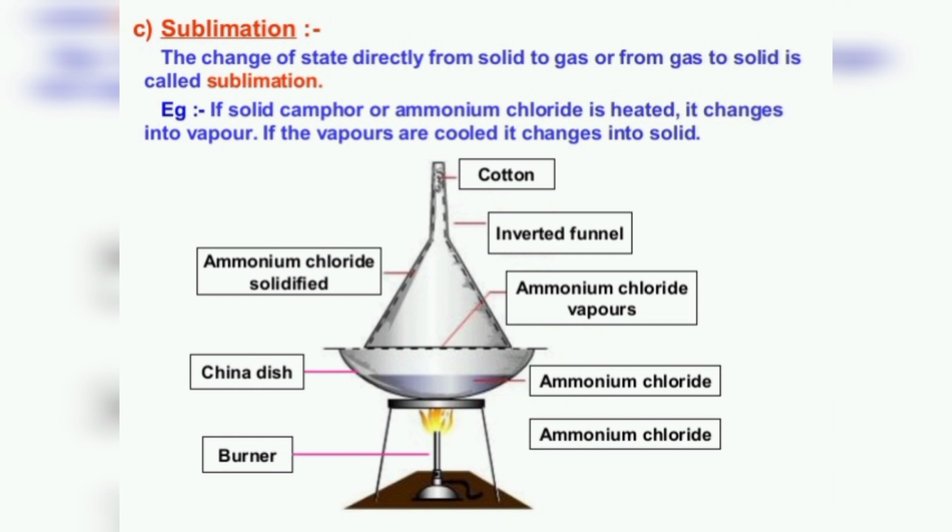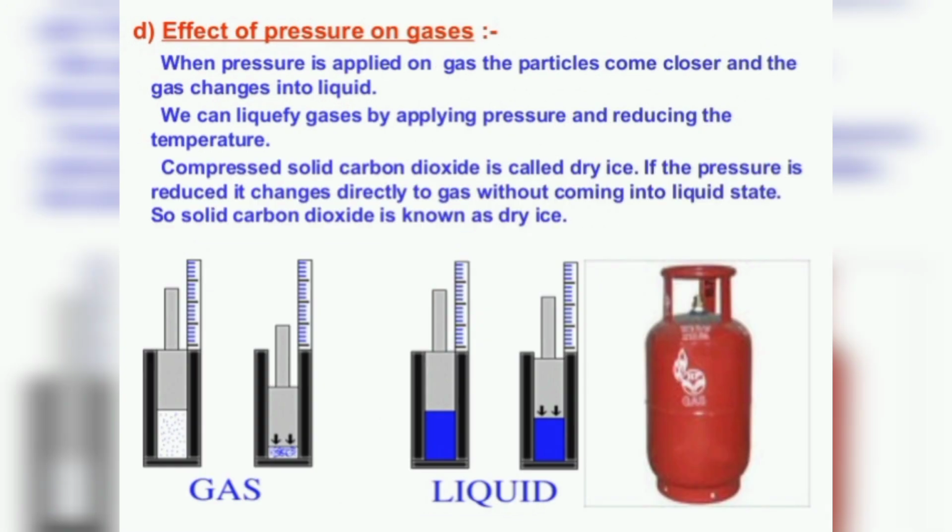So we can now show the interconversion between the three states of matter, that is solid, liquid and gas, and now we have done the interconversion of a solid directly into gaseous state, that is known as sublimation. Now we will study the effect of pressure on gases, because we have studied the effect of temperature on the motion of molecules of matter. So now we will study the effect of pressure on gases.